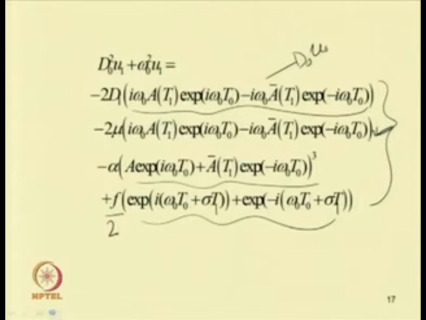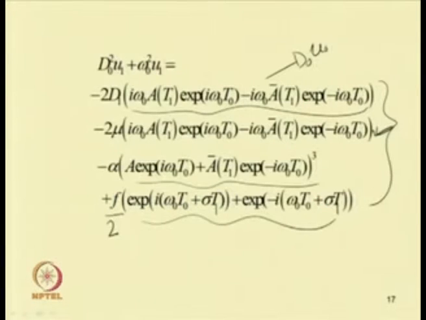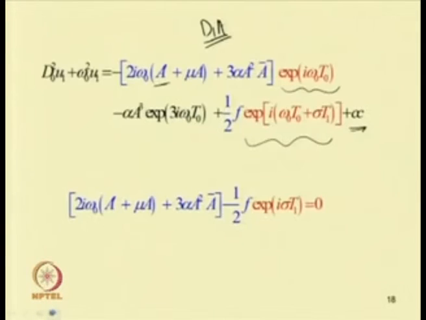One can see that this term is the complex conjugate of this one. Similarly, we have a pair of terms, so taking only one of the terms and keeping the other as its complex conjugate, we can write this equation in this form.